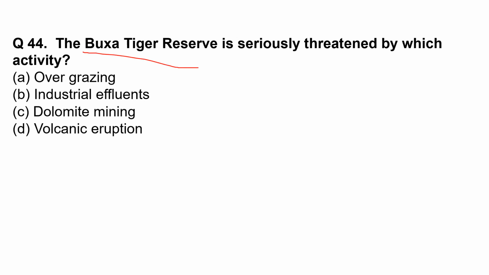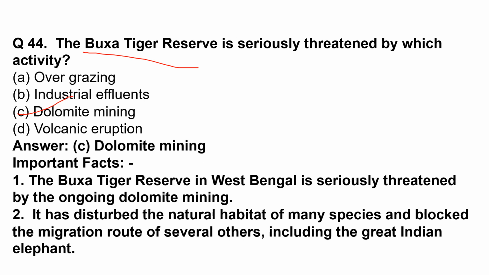The Buxa Tiger Reserve is seriously threatened by which activity? The correct option is dolomite mining. The Buxa Tiger Reserve in West Bengal is seriously threatened by the ongoing dolomite mining. It has disturbed the natural habitat of many species and blocked the migration route of several others, including the great Indian elephant.